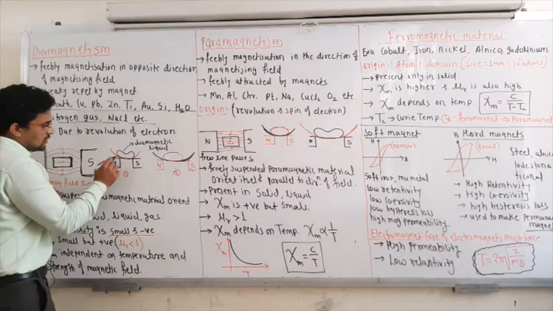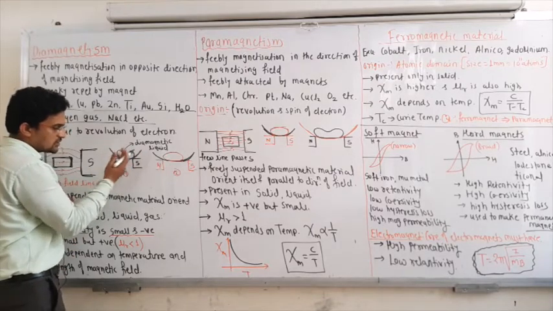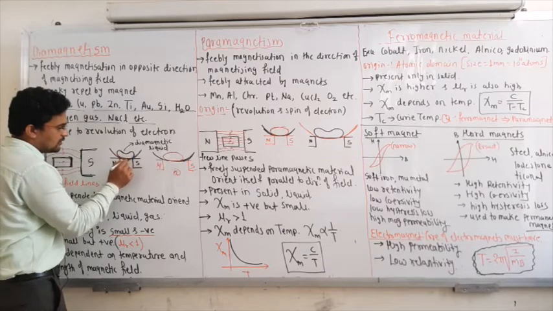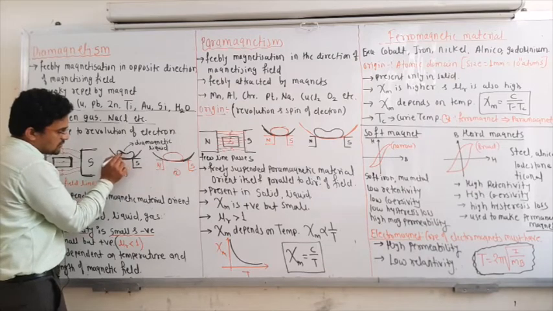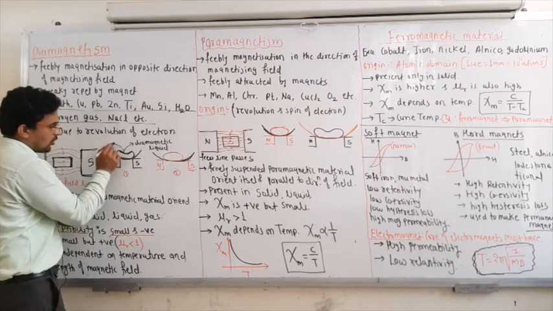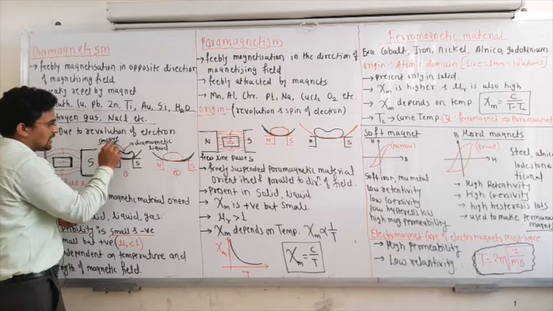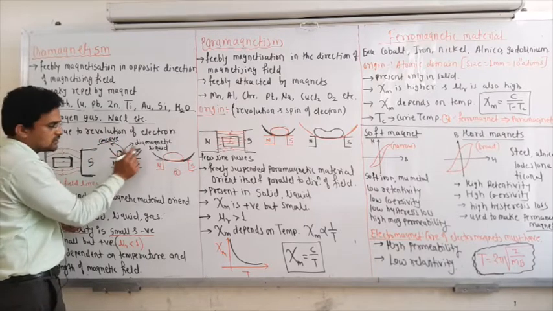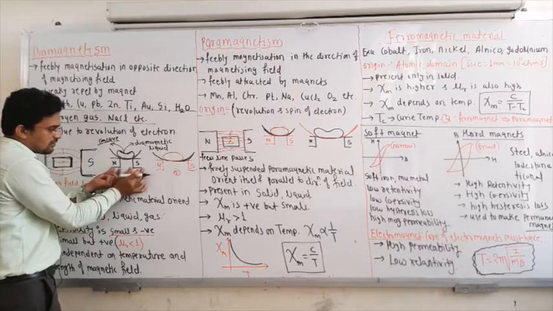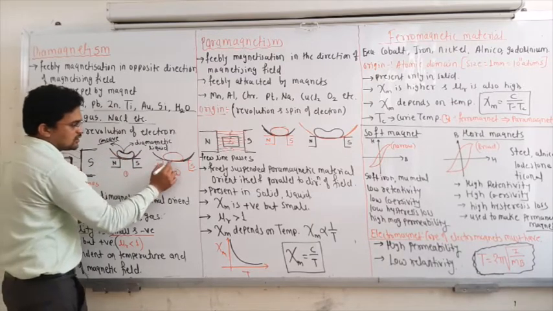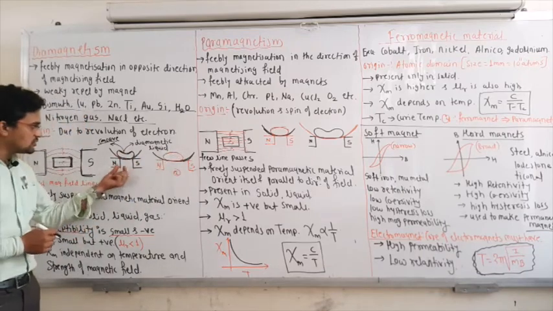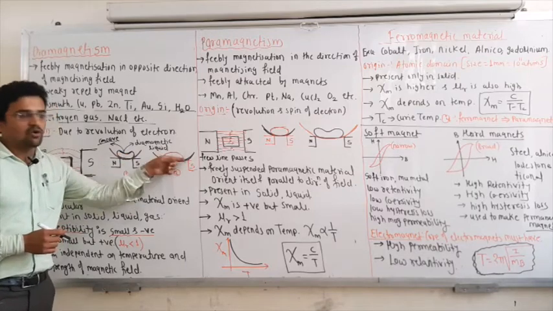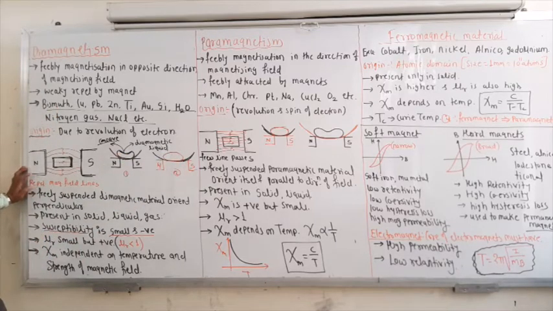Now suppose this is a cup or dish, and you have placed the diamagnetic liquid here. If the poles are very close, then you will see a concave shape inside this liquid. And if the poles are very separated apart from each other, then you will get this kind of shape. So remember both the shapes. When it is close, you will get the concave, and when apart, you will get convex.